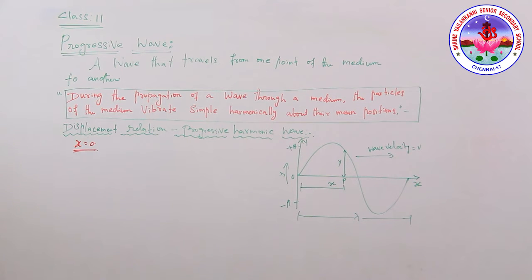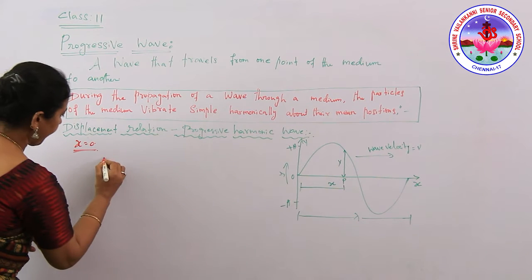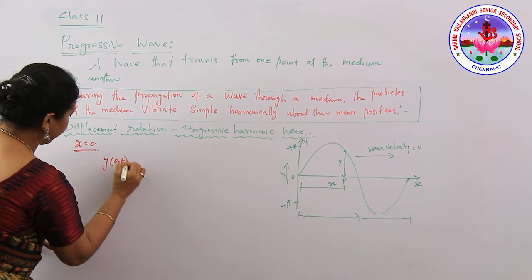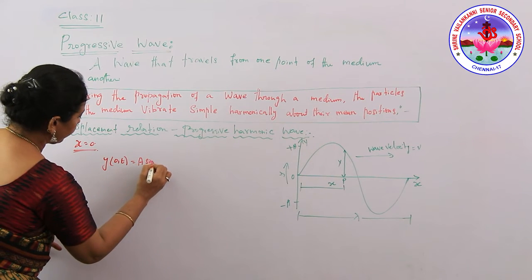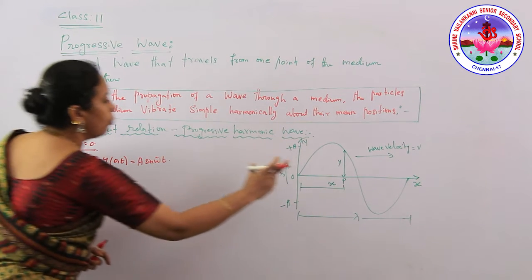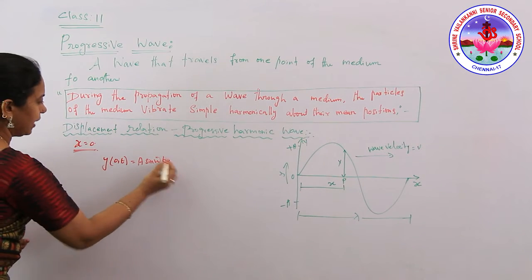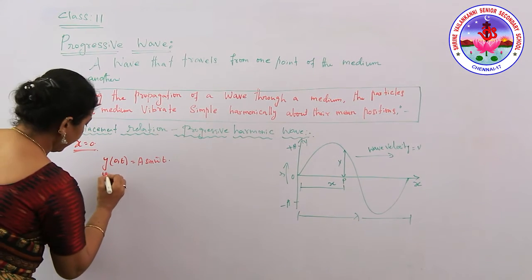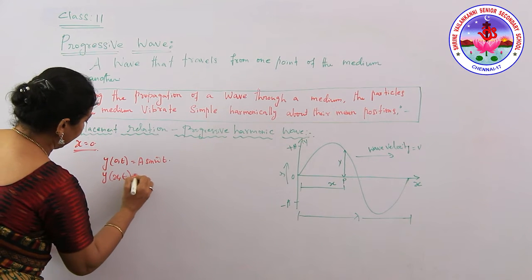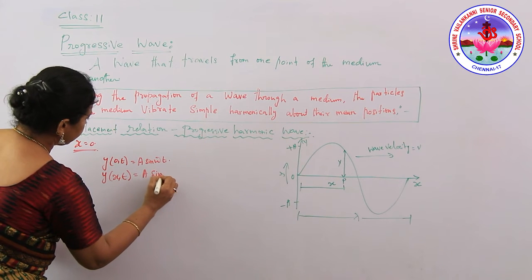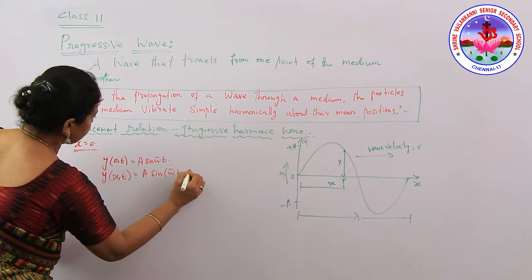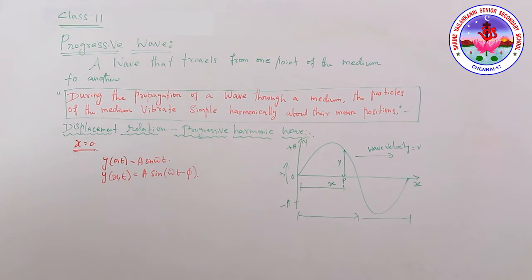The displacement of the particle at the origin is y of 0, t equals a sine omega t. So y of x, t equals a sine of omega t minus phi, right? Got it?